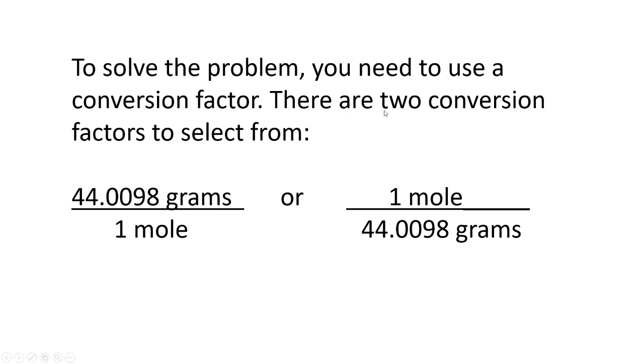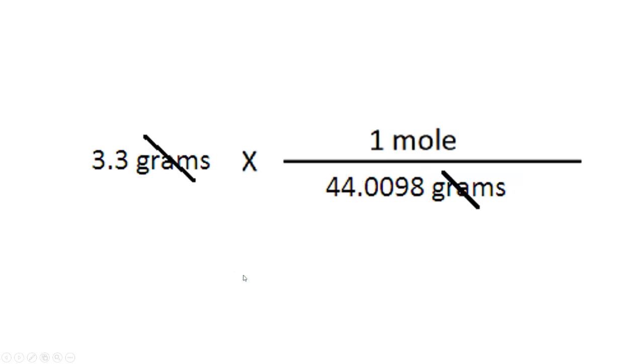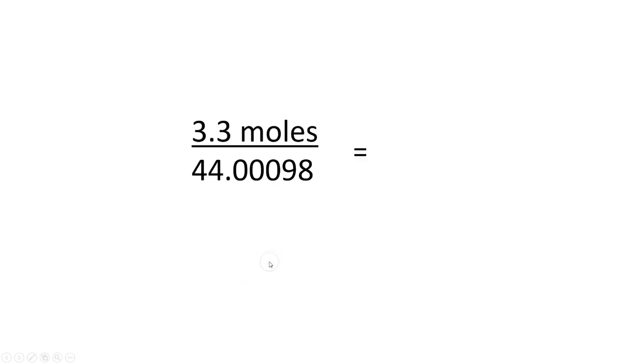Well, we just figured out that there's two conversion factors. We know that 44.0098 grams is 1 mole of carbon dioxide. We can also say 1 mole of carbon dioxide is 44.0098 grams. So the question was 3.3 grams. So we're going to multiply 3.3 grams times this conversion factor. Grams cancel out, and we get a final formula of 3.3 moles divided by 44.0098.